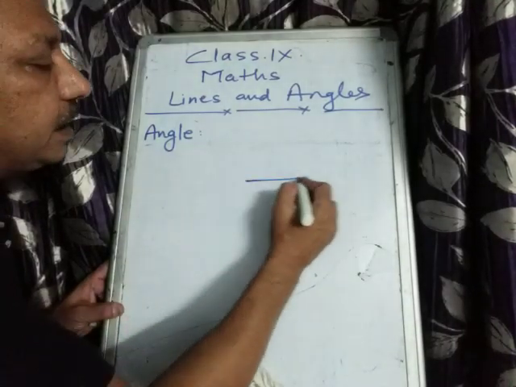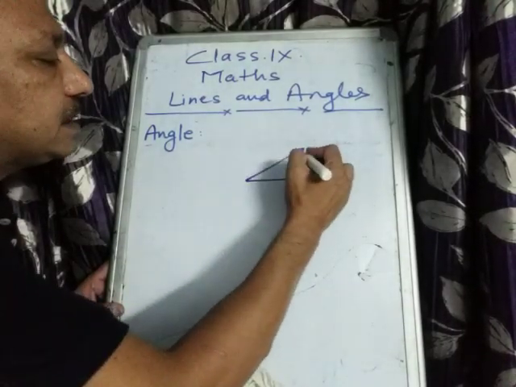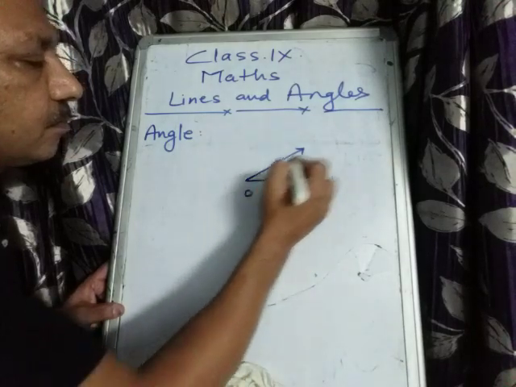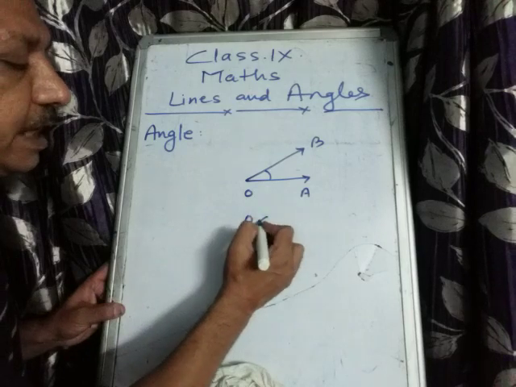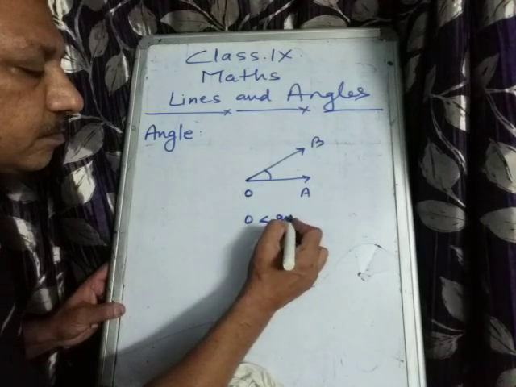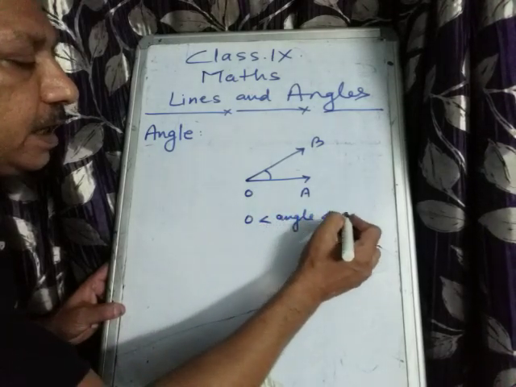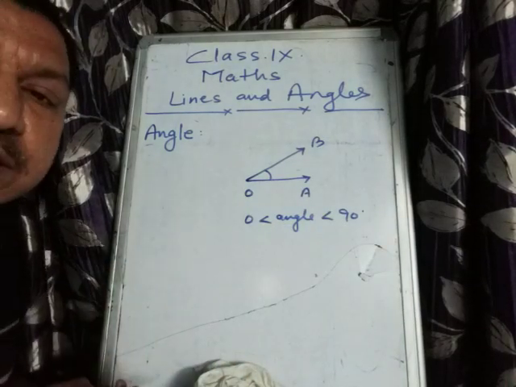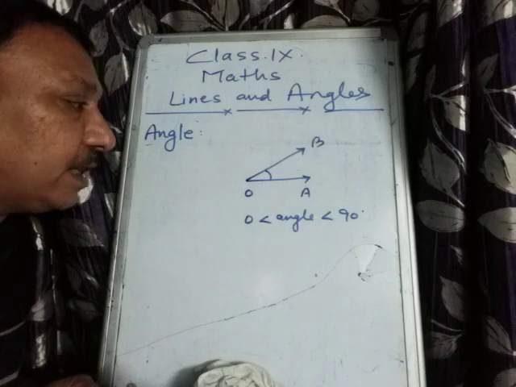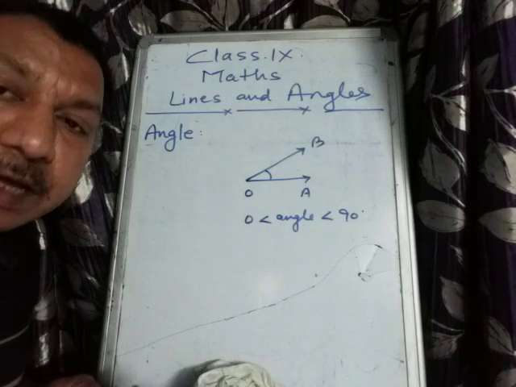Angles are of many kinds. If the angle is less than 90 degrees, greater than 0 and less than 90, it means any value greater than 0 and less than 90, then the angle is known as an acute angle.